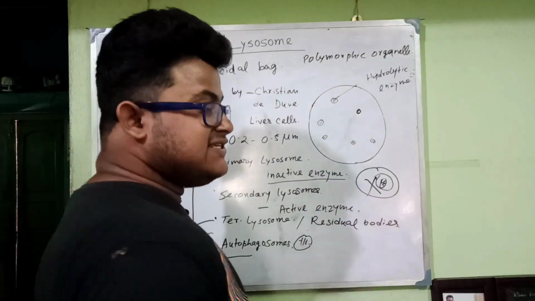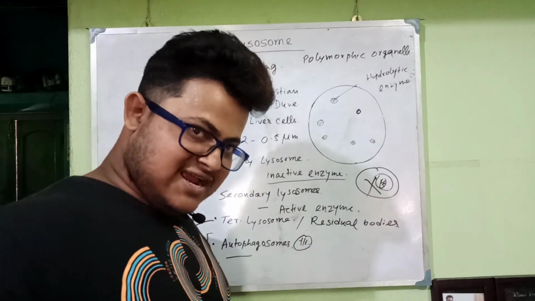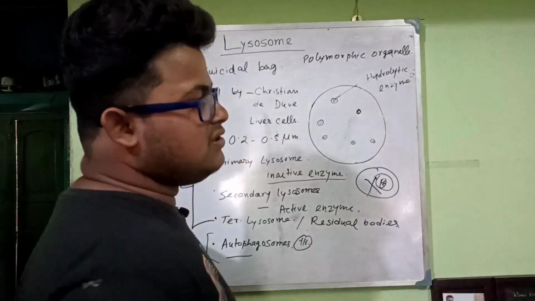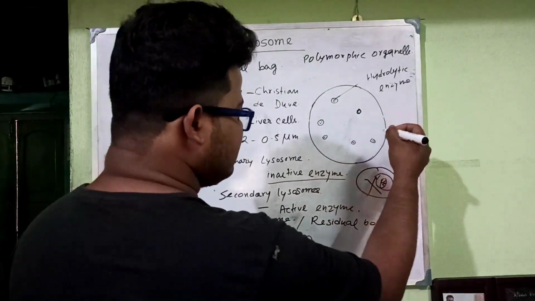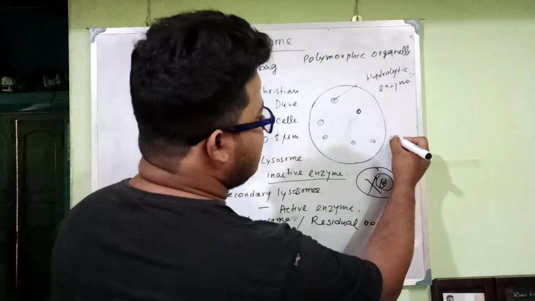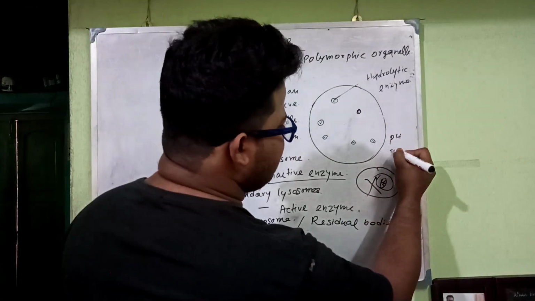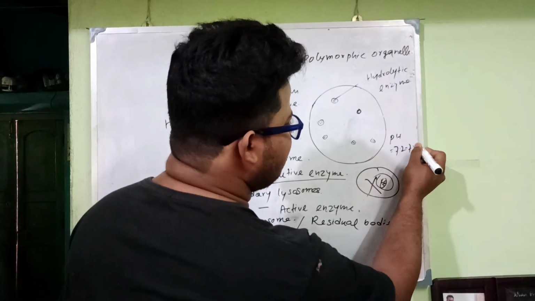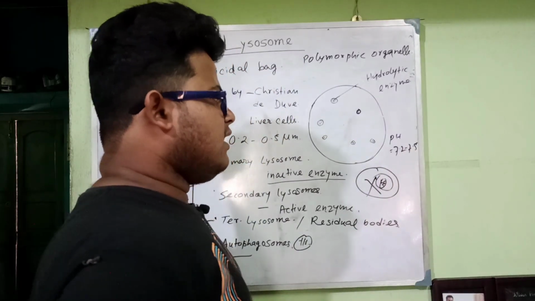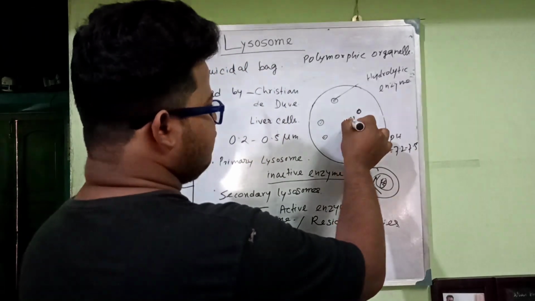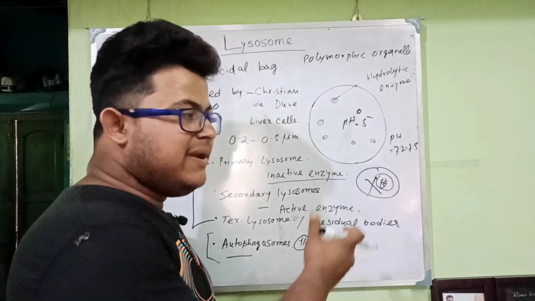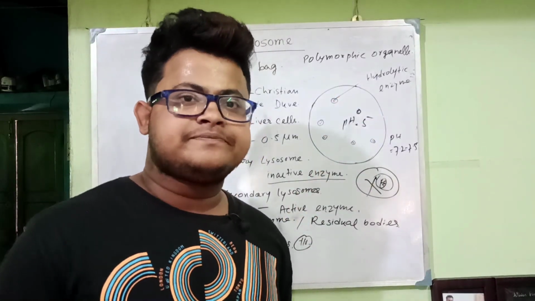So it is also known as the suicidal bag. The cell cytosol has a pH of around 7, while the lysosome has a pH of 5. Why do they maintain a pH of 5?